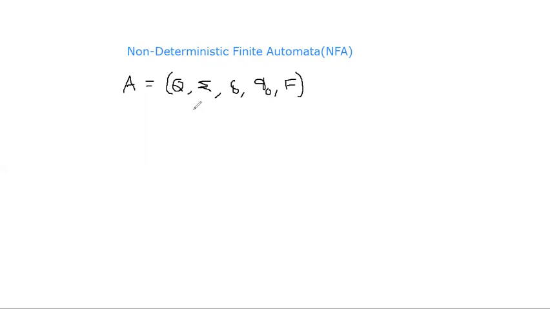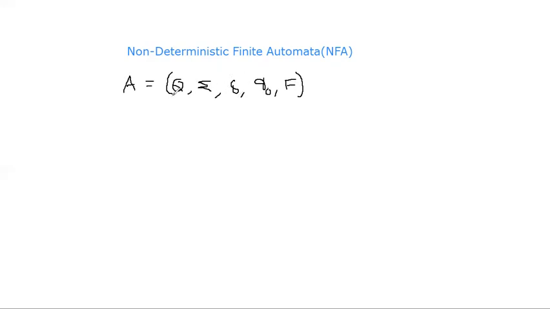Those arrows are associated with numbers or characters, either 0, 1 or A, B. So those are collected as sigma. Delta is transitions, all the arrows. Q naught is the initial state and F is the set of final states. So this is non-deterministic finite automata.